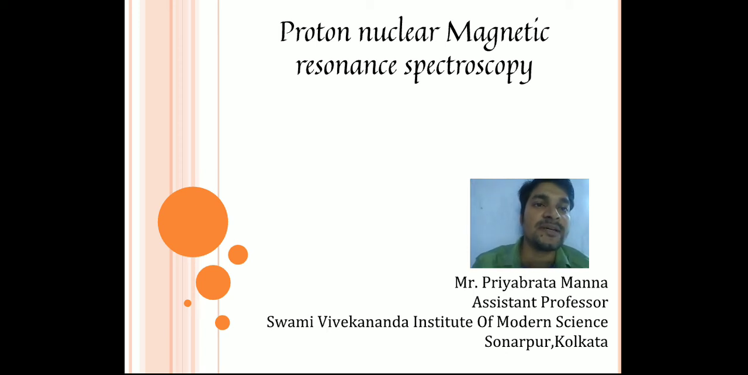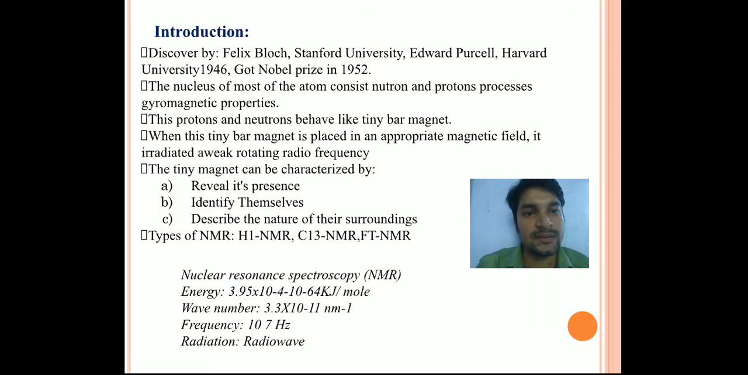Today our topic is proton nuclear magnetic resonance spectroscopy. Before starting, I have to go through some discovery of this particular NMR spectroscopy. First of all, in 1946, Felix Bloch of Stanford University and Edward Purcell of Harvard University discovered this NMR spectroscopy, and they got the Nobel Prize for that in 1952.